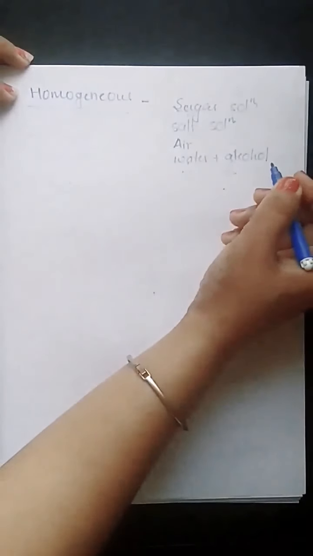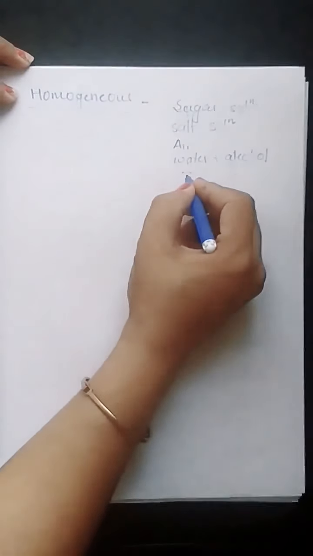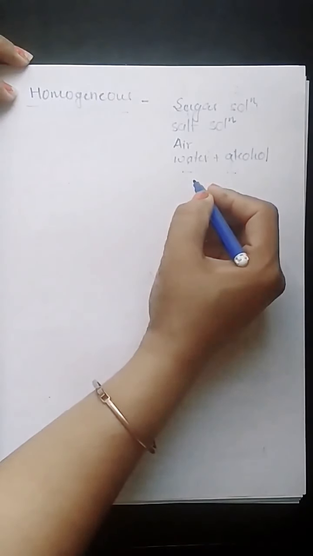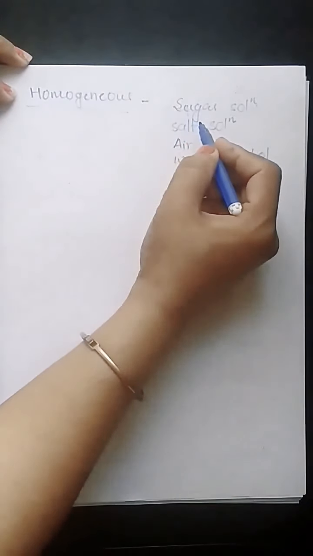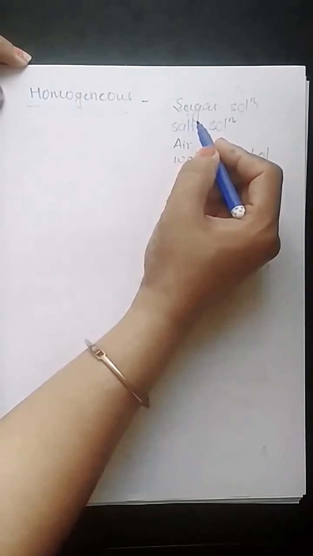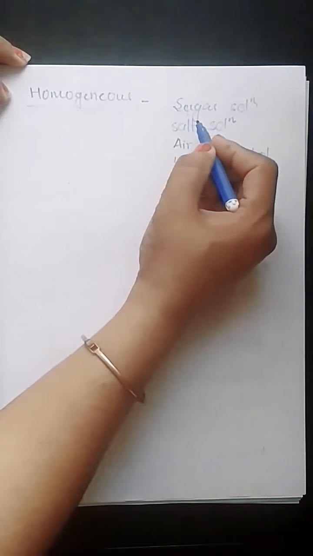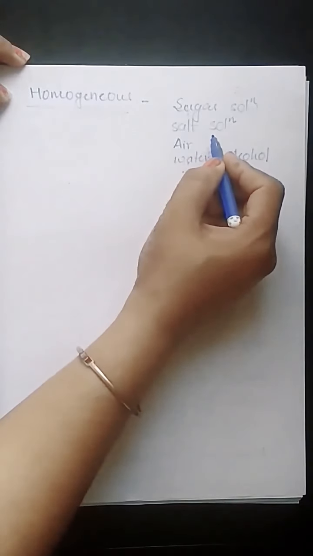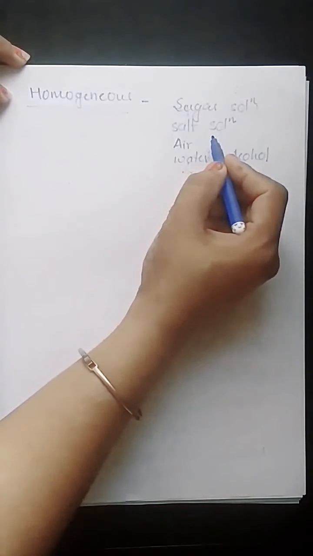We will find that the two constituents are not visible to us. In sugar solution, after mixing, we cannot have sugar separately visible to us. Salt solution, salt is dissolved. After dissolution, we are not able to see salt separately.